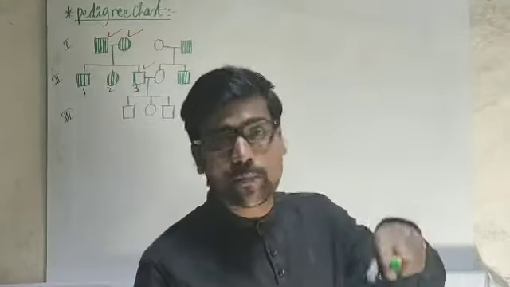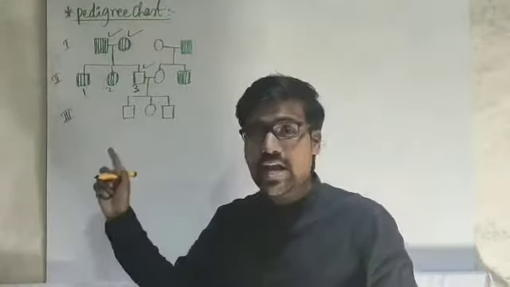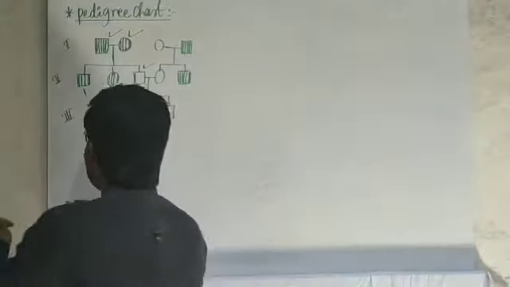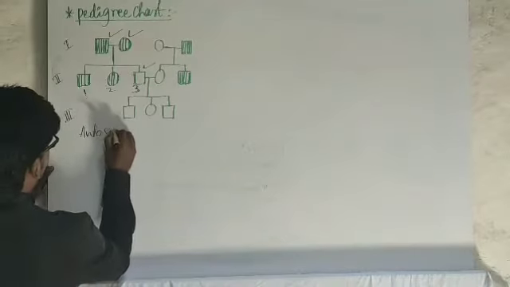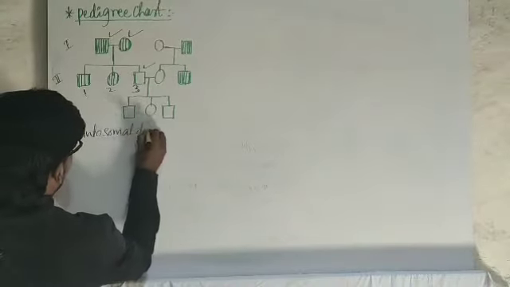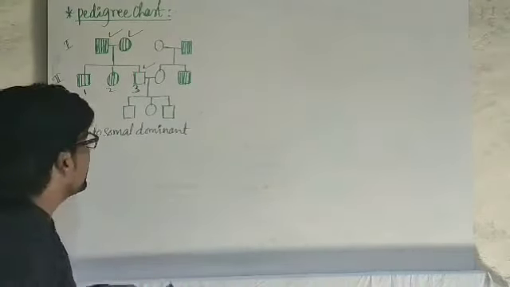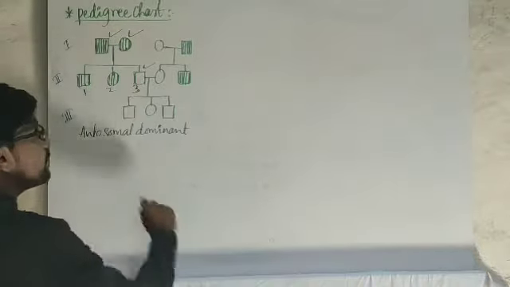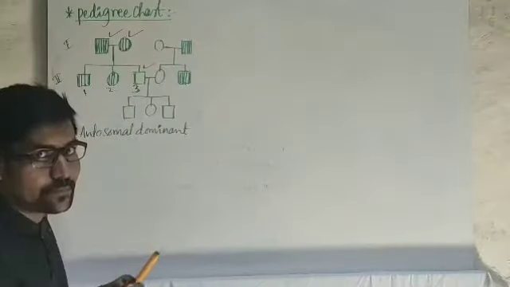What I told you? Parents affected, progeny unaffected. That means what kind of disorder is this? Autosomal dominant. This is an example of an autosomal dominant disorder. So parents are affected but the progeny is unaffected. This is the major clue we have to see here.